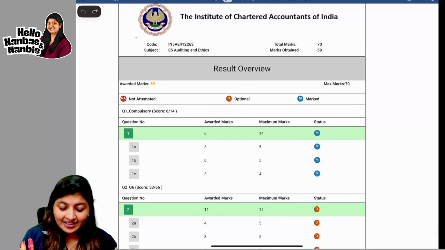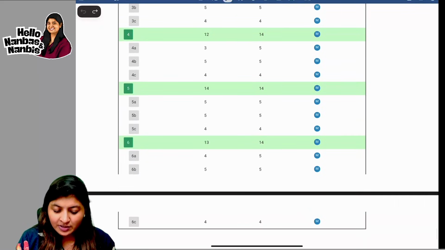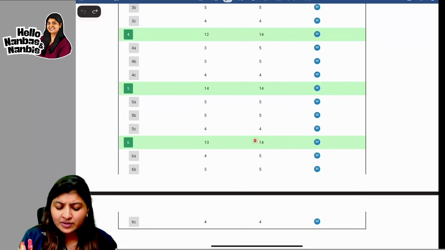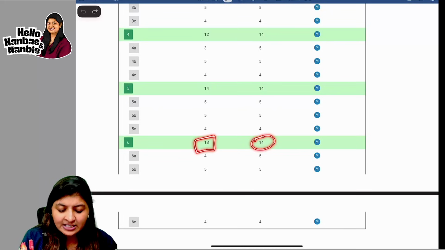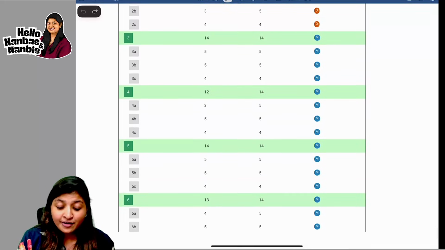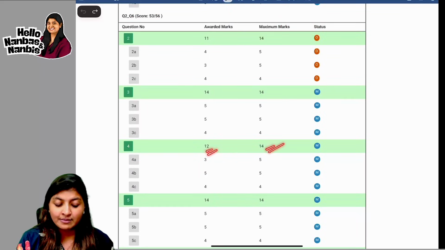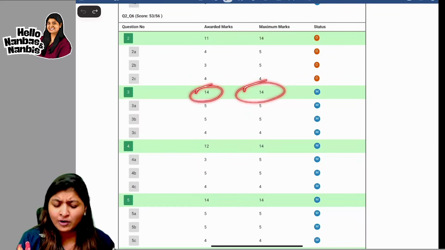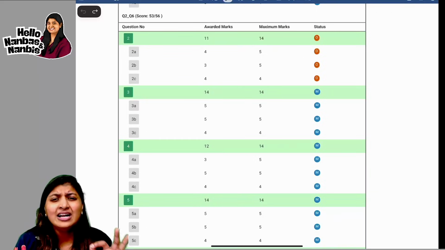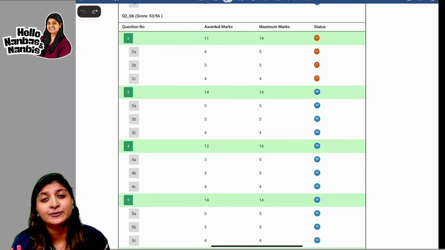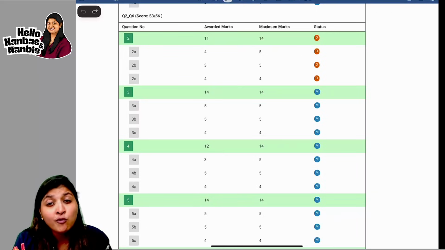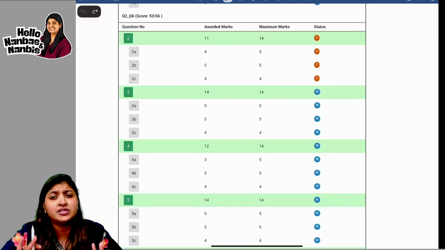See here, except for the first question, almost all the other questions, out of 14 marks, for sixth question, he has got 13 marks. Fifth question, 14 on 14 marks. Fourth one, 12 on 14 marks. Third question, again 14 on 14 marks. What level of conceptual clarity this person has for him to get full marks in so many questions, guys.